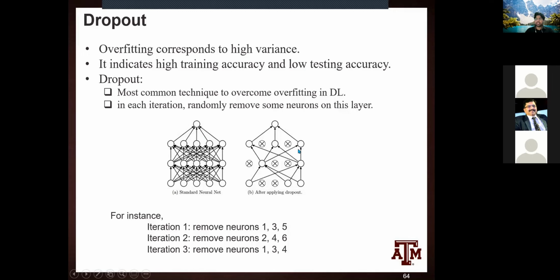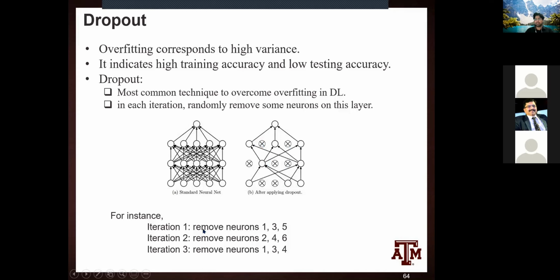As I previously explained, deeper networks are better than fatter networks. That concept is basically used in dropout. We are not reducing the number of layers, but we are removing some of the neurons among each layer. And we do this in each iteration.